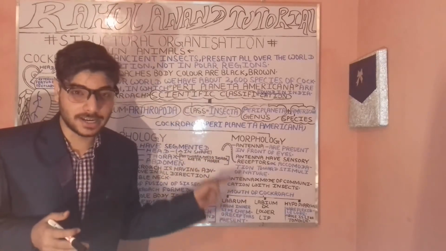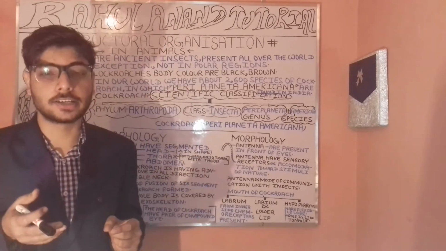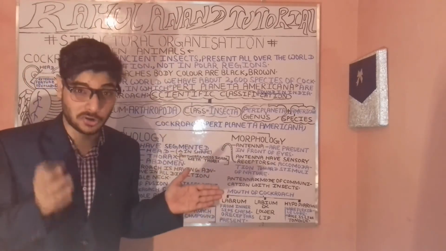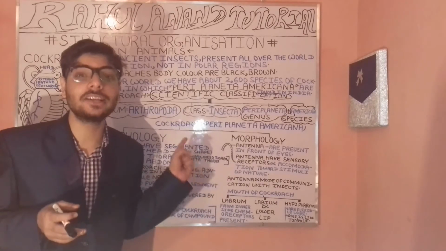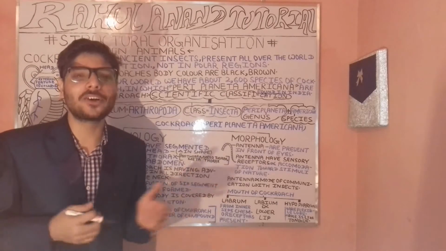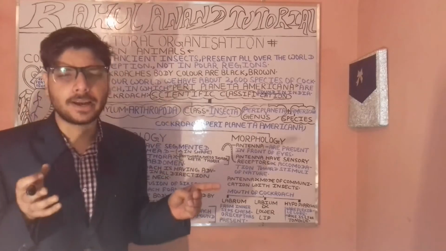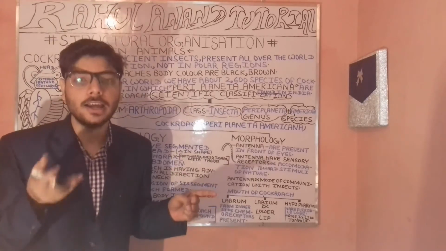Now let's understand in brief the morphological characteristics of our cockroach. Morphology means the external appearance. When we talk about anatomy, anatomy is the study of the internal organization.